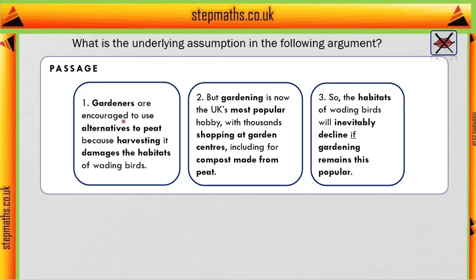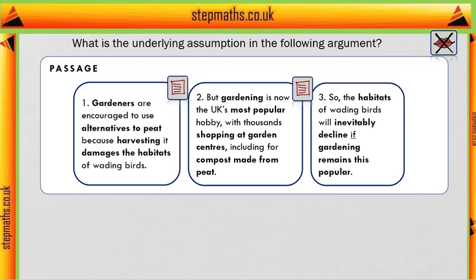First they say gardeners are encouraged to use alternatives to peat because harvesting it damages the habitats of wading birds. So this is just a fact about A, what's suggested, and B, the damage to the habitats. Sentence 2 says gardening is now the UK's most popular hobby, with thousands shopping at garden centres, and that includes compost made from peat. So more facts. And lastly they say, so the habitats of wading birds will inevitably decline if gardening remains this popular.